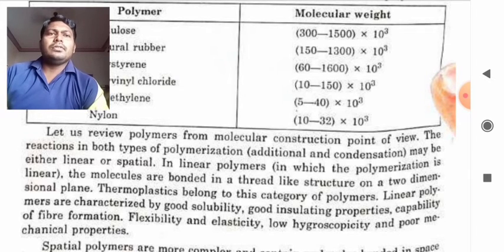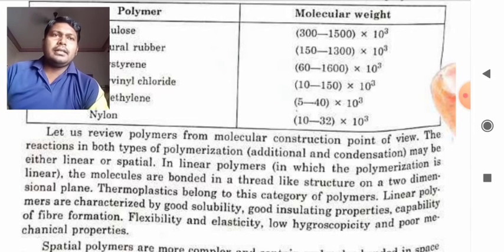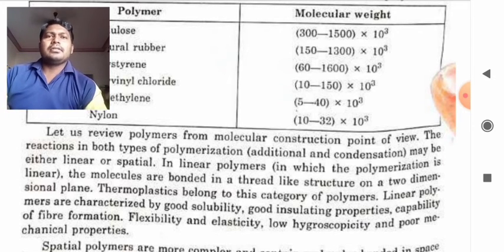Thermoplastics belong to this category of polymers. Linear polymers are characterized by good solubility, good insulating properties, capability of fiber formation, flexibility and elasticity. They also possess low hygroscopicity and poor mechanical properties.